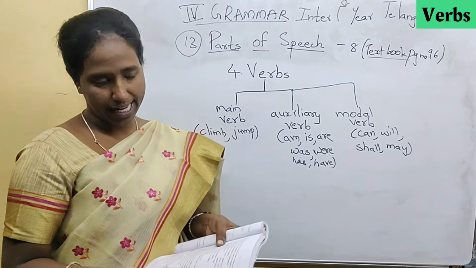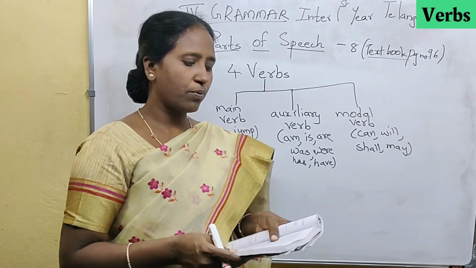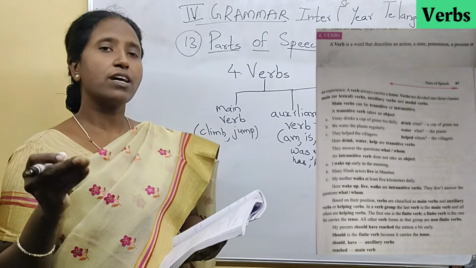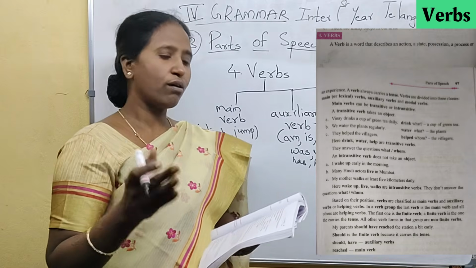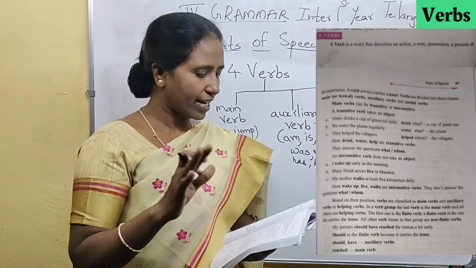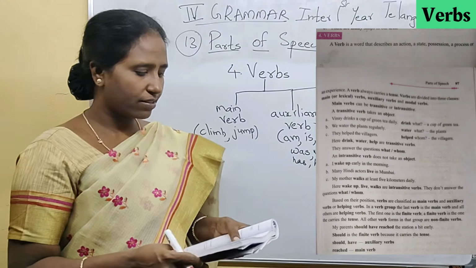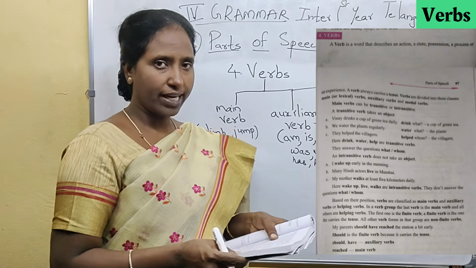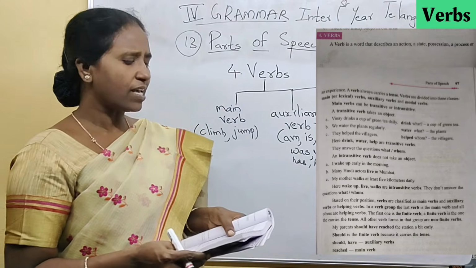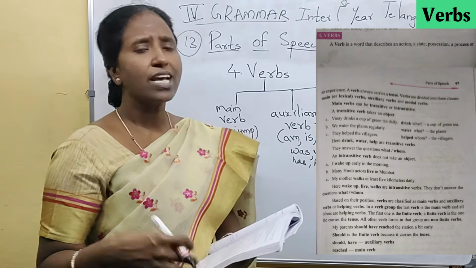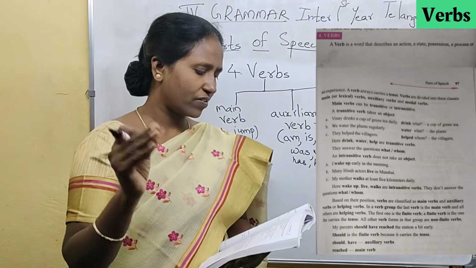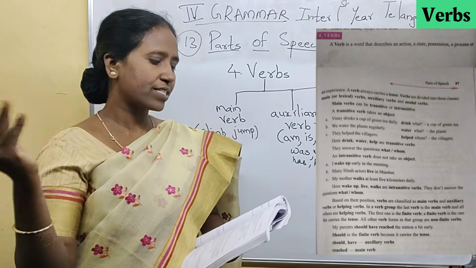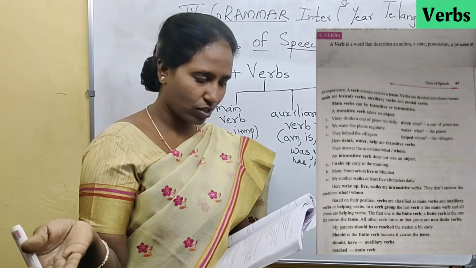Next they are telling about the transitive verb. Vinay drinks a cup of green tea daily. So if it is a transitive verb, it gives the answer to the question what or whom. That is called a transitive verb. Here it is Vinay drinks a cup of green tea. So here the word drink is the verb. It is telling which action is taking place. What does Vinay drink? Vinay drinks a cup of green tea. It is giving the answer to the question what.